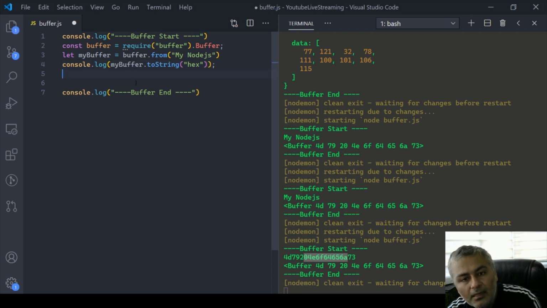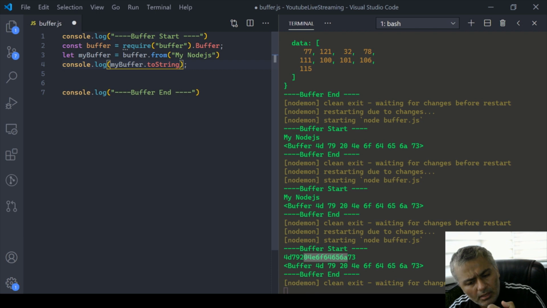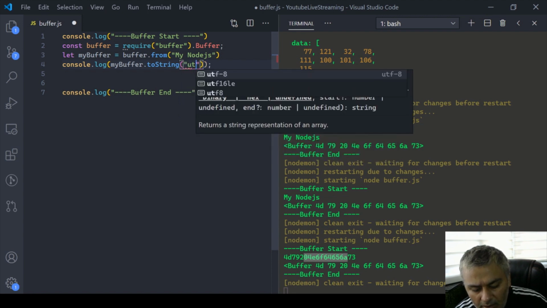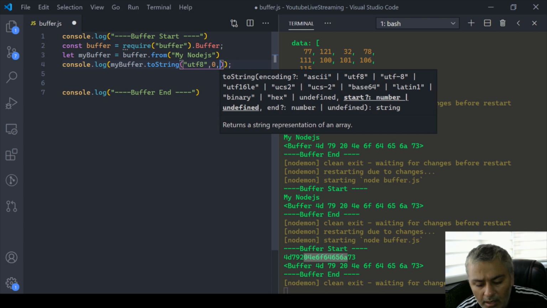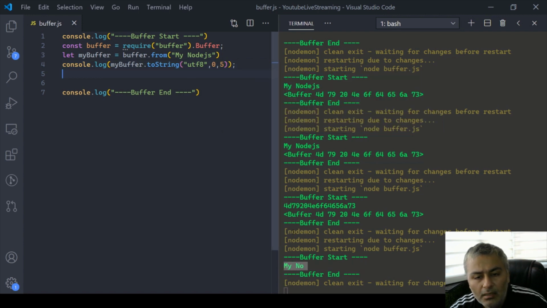Now, let me just simply write UTF-8. Like you can slice those arrays, right? You can read a partial part of it. The same thing can happen here, right? So what you can do is say my format is UTF-8, but I want to read from 0, which is M, and the next 5 characters. So all it prints is M, y, a space, which is another character, and the rest 4, so it's 5.